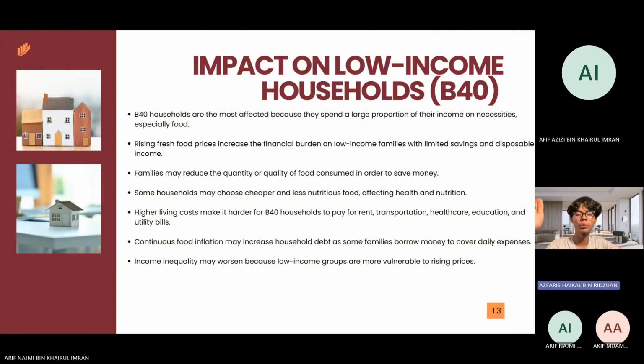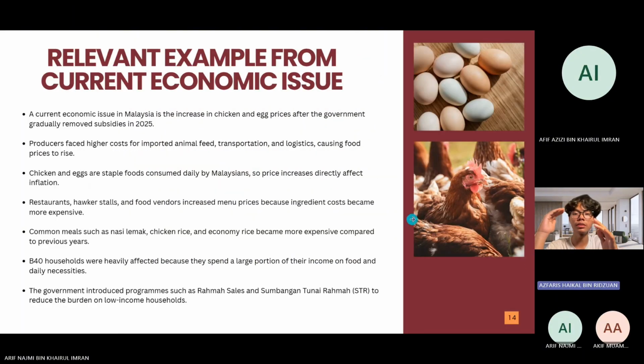So next, one current economic issue that is relevant to this situation is the increase in chicken and egg prices following the government's gradual removal of subsidies in 2025. Producers face higher costs of imported animal feed, transportation, and logistics, which cause food prices to rise further. Since chicken and eggs are staple foods consumed daily by most Malaysians, increases in their prices directly affect the country's inflation rate and overall cost of living.